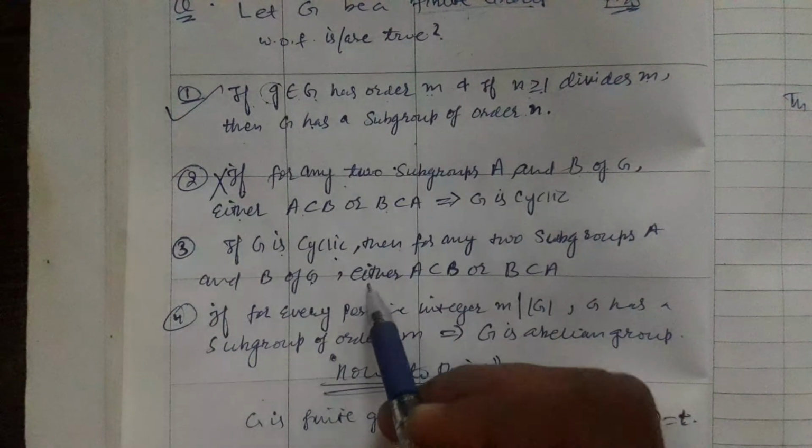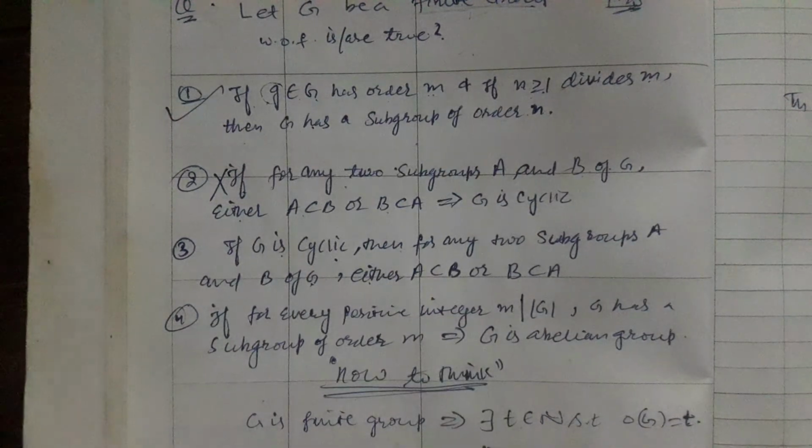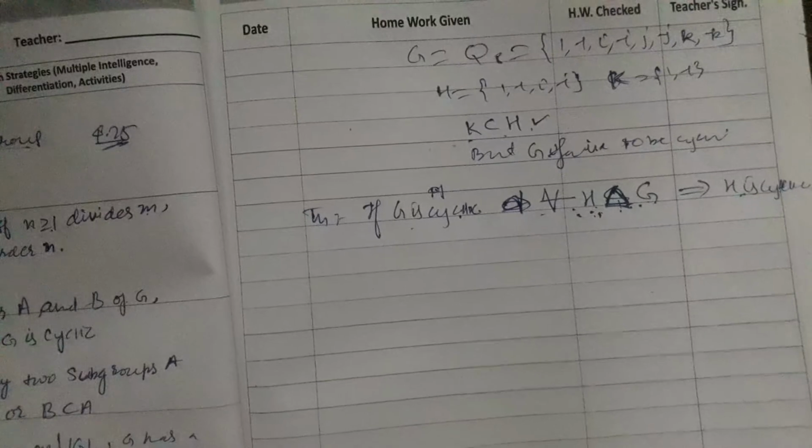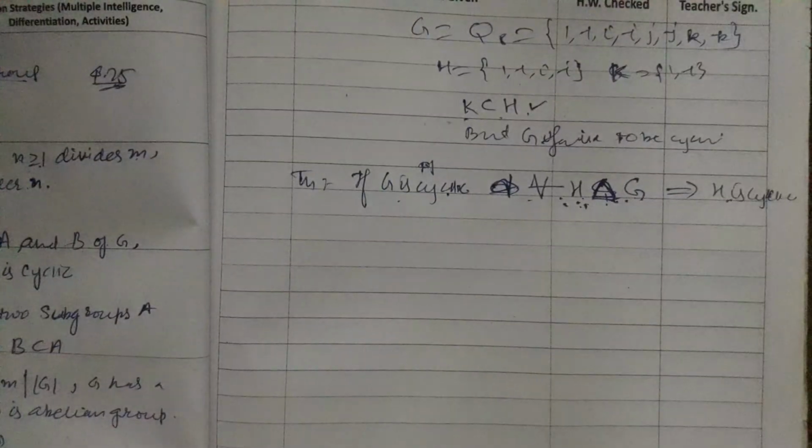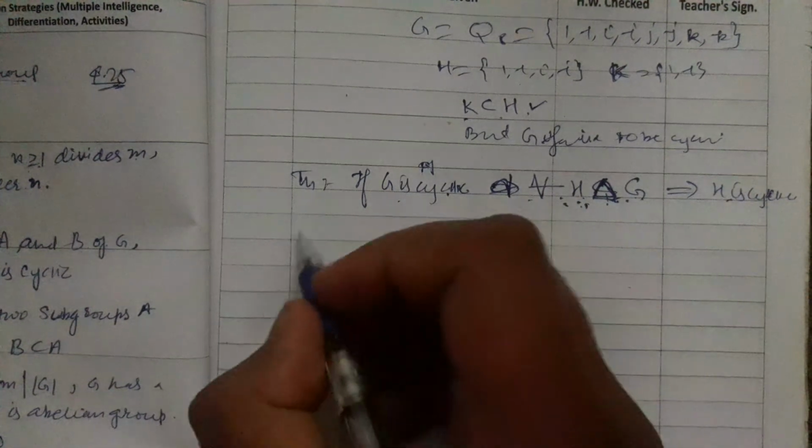Now we have to prove that either A is contained in B or B is contained in A. My intuition says that this is true, so I need to prove it.